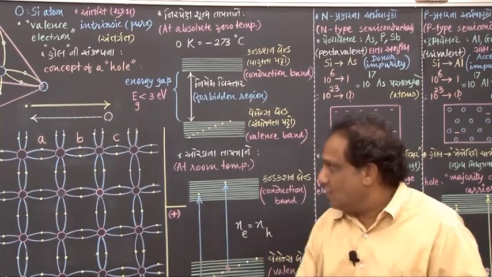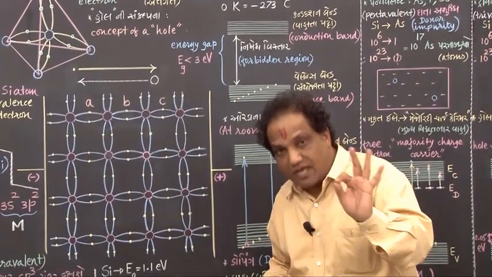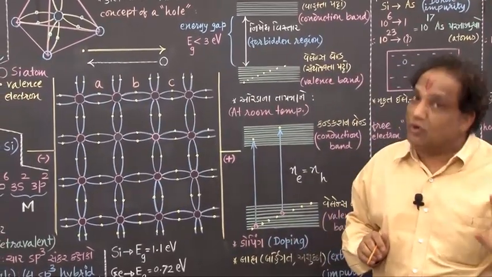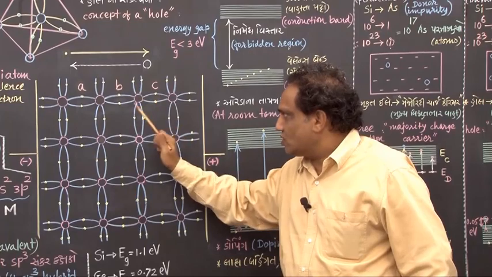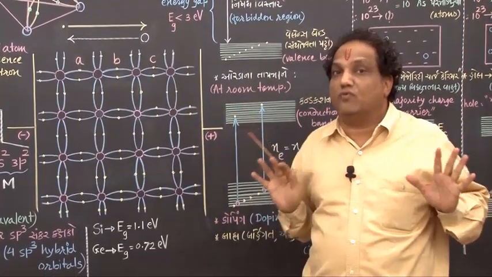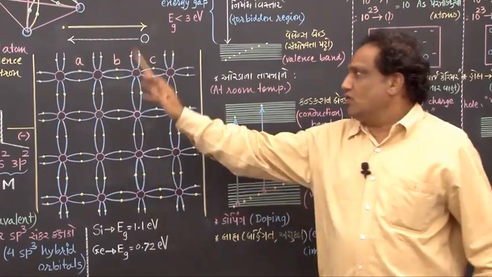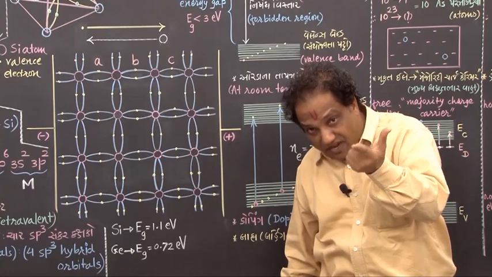Actually, nothing happens. All these atoms are found to be fixed at their respective equilibrium positions. Not only that, all these valence electrons also remain very much engaged in their respective covalent bonds. Out of the whole crystal, not a single electron is let free.